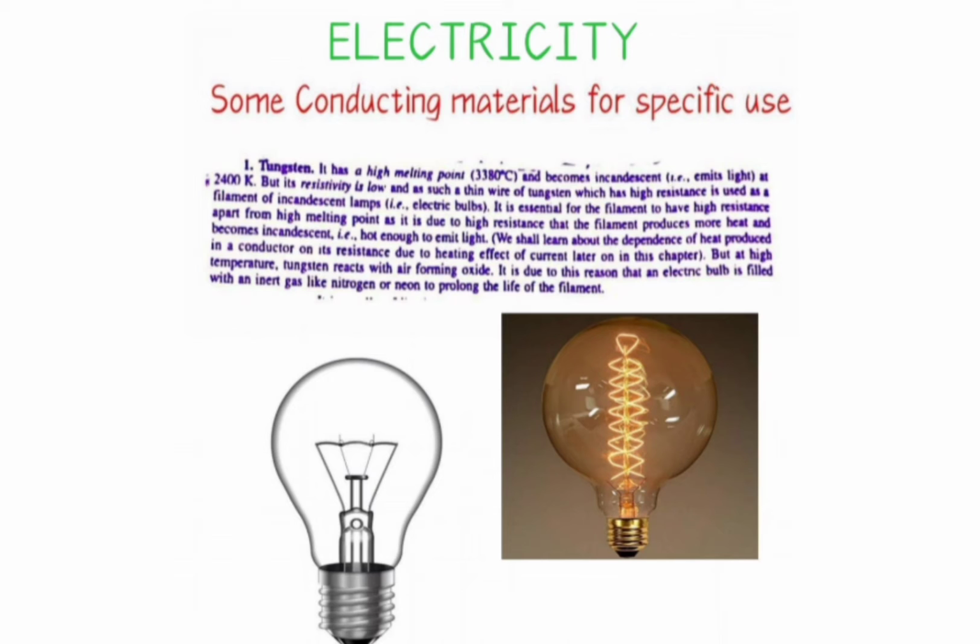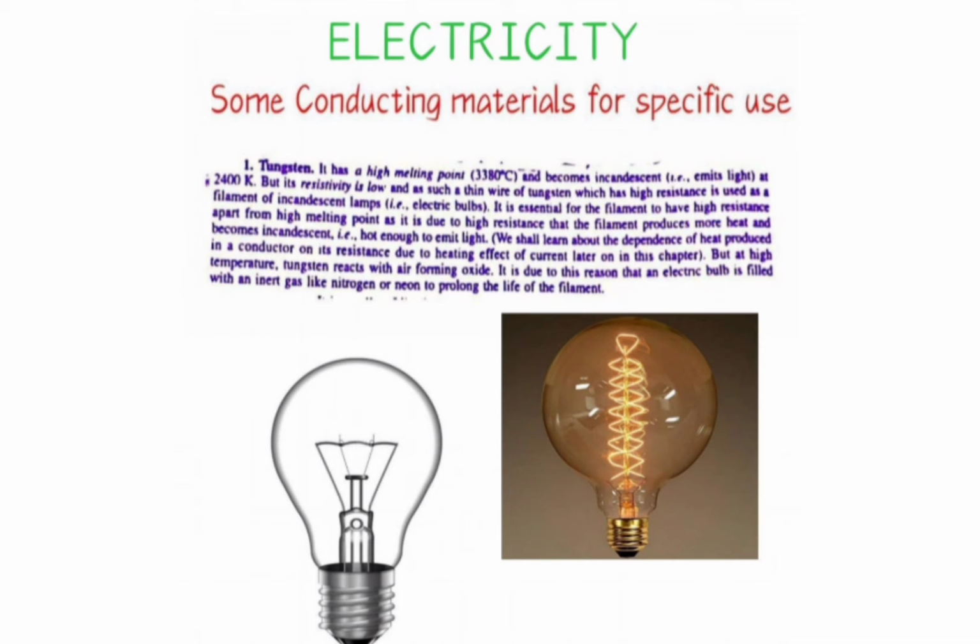So tungsten is a metal, and you are already aware that metals are malleable, ductile, and also good conductors of heat and electricity. So tungsten is a conducting material because it's a metal and a good conductor of heat and electricity.